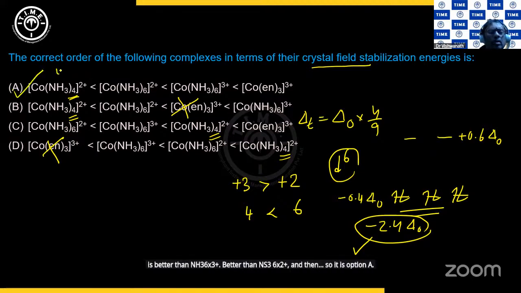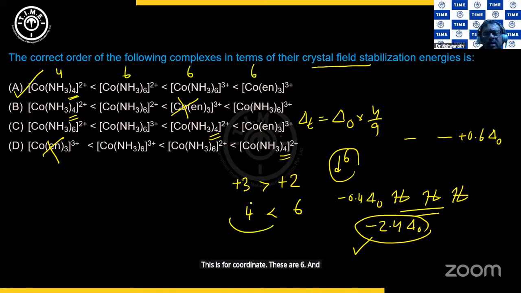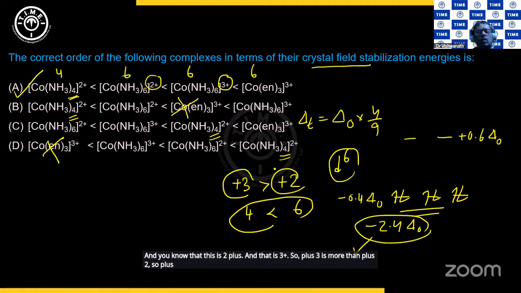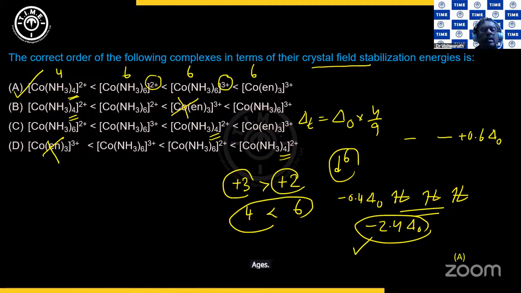This is 4 coordinate. These are 6. And we said 4 is less than 6. And you know that this is 2 plus and that is 3 plus. So plus 3 is more than plus 2. So plus 2 is less than plus 3. Option A it is. I hope this is clear.